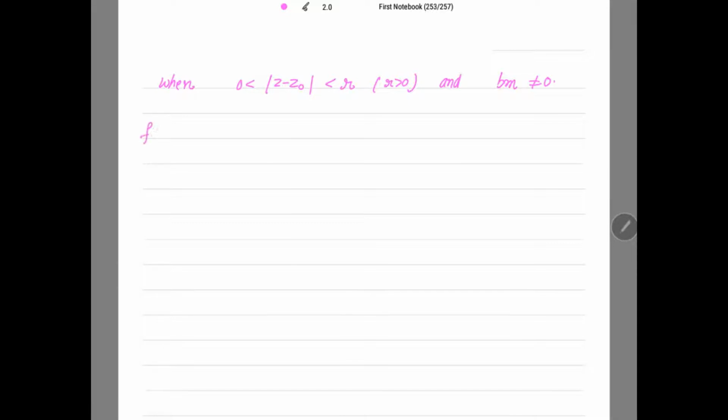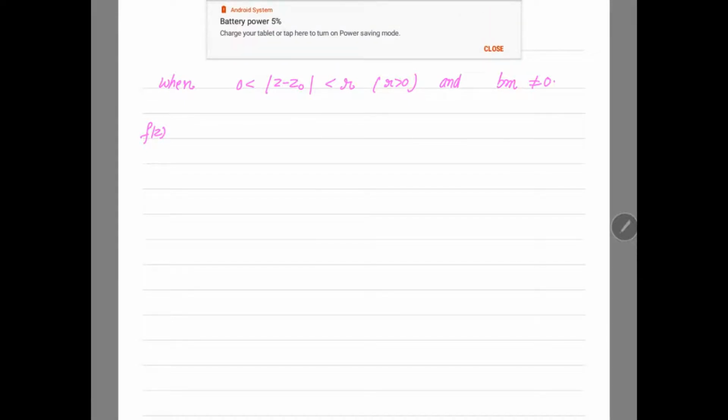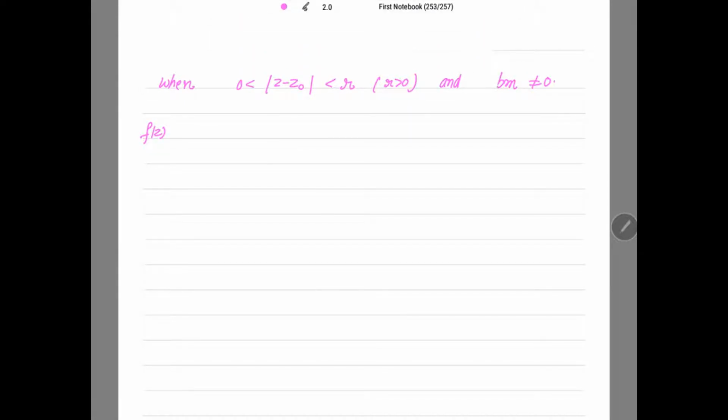Now when you take the denominator, that is (z - z0)^m, if you take the LCM, the denominator is (z - z0)^m, and take that denominator to the numerator of the left hand side, and you will be getting the summation from 0 to infinity of an (z - z0)^n. Now what is my first term?